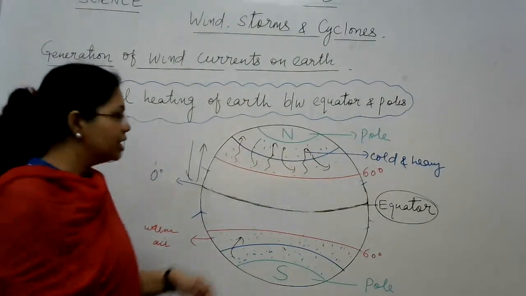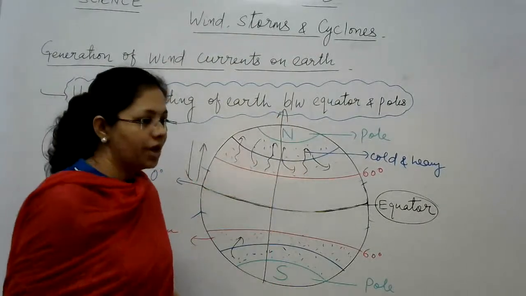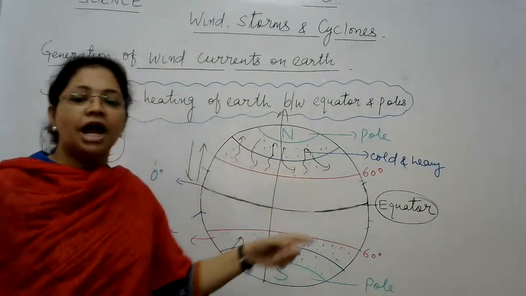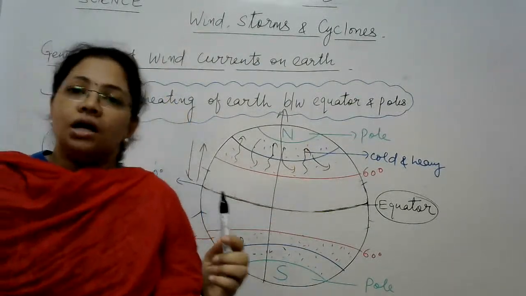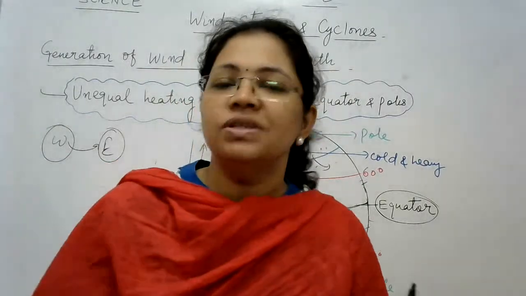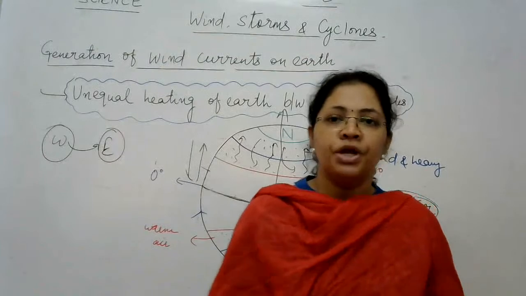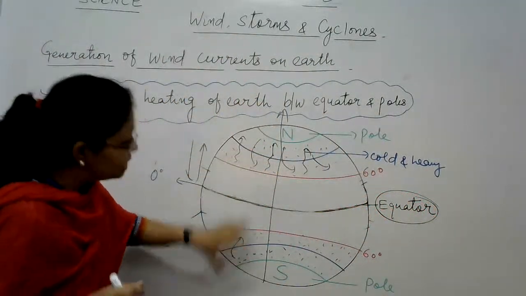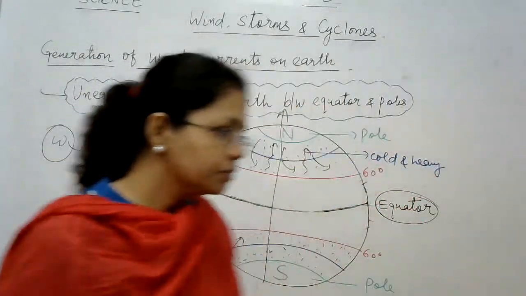So just imagine that this is the axis of earth, right? And it is rotating from west to east. And because of that rotation from west to east, the wind currents, they don't move straight away, they move in tilted direction, right? So that is the reason why the wind currents are not moving straight, right?